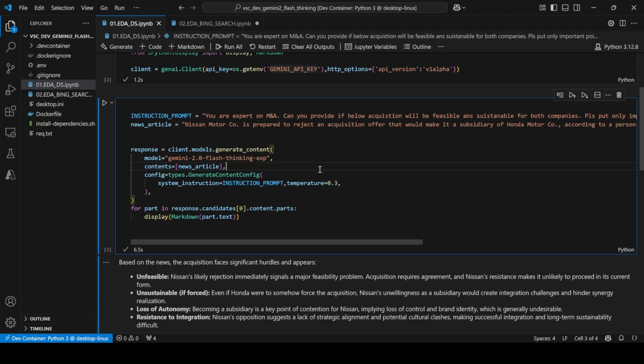And this model, as I said, doesn't go to the web. It tries to reason by itself. So again, I'm not giving it a math exercise. I'm just giving it some reasoning based on current news, to see what it can do. Again, this is boilerplate code which you need to invoke this model. You specify a model, then you specify the content where you put this text snippet, then you also specify the instruction prompt and so on. And the answer you want to get, you are going to get in markdown format. So that's what we are going to see.